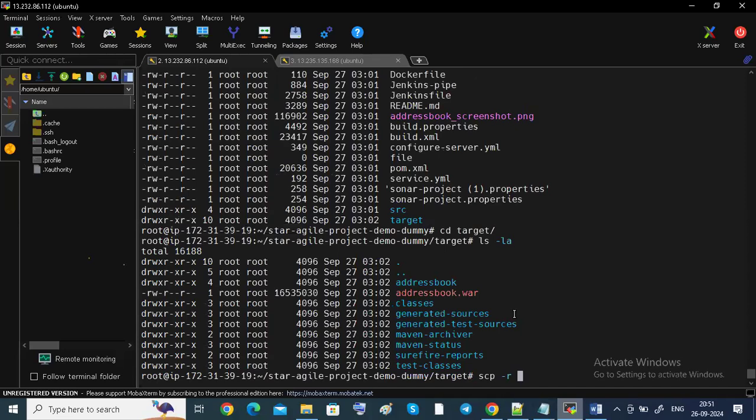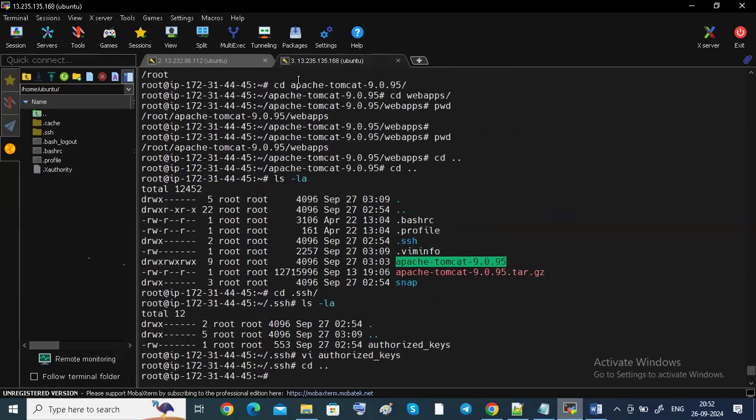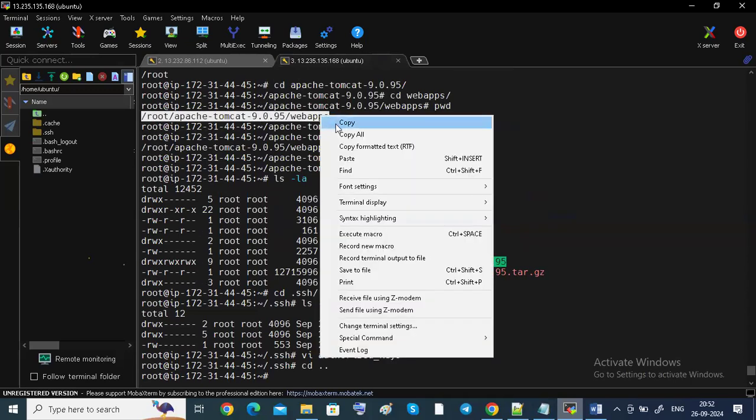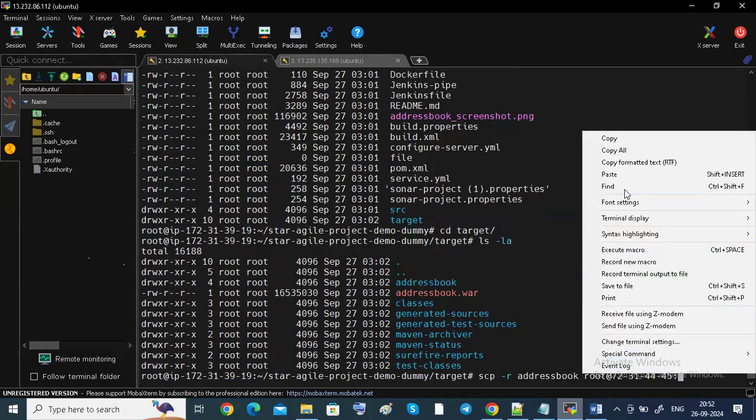Addressbook.war. Okay, addressbook. root at the IP address, and I need a path also. Where is this path? I already copied, guys. Already kept it here like this. Okay, path. Under webapps only, we have to copy.